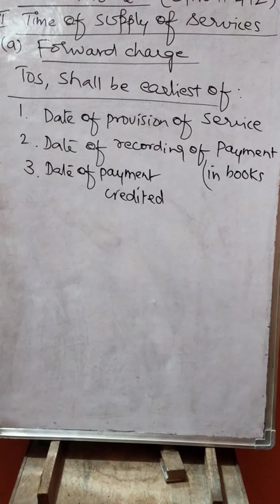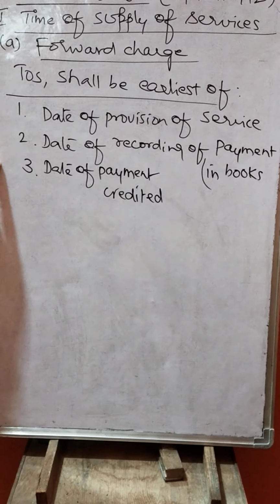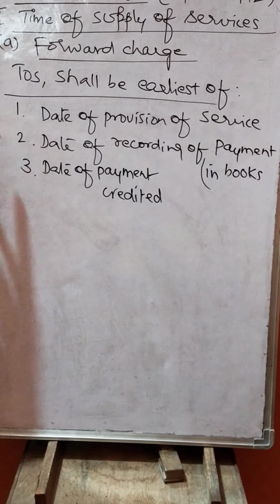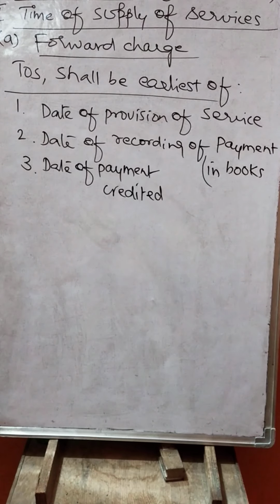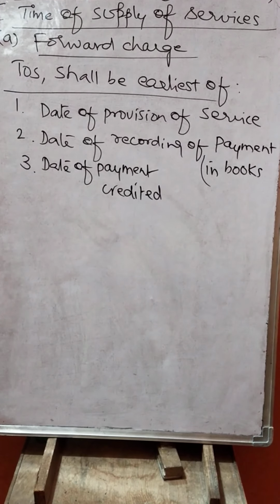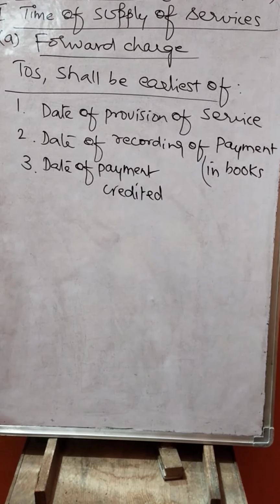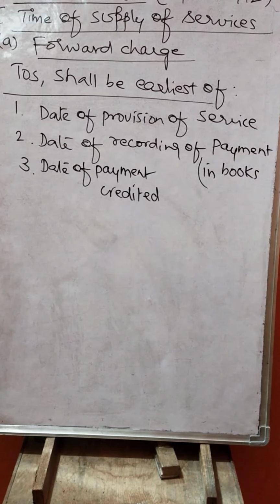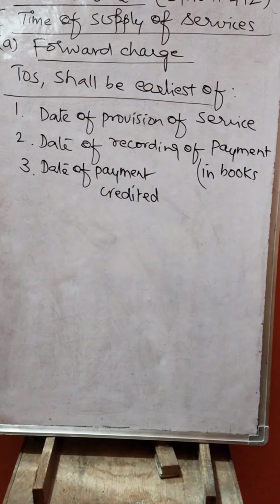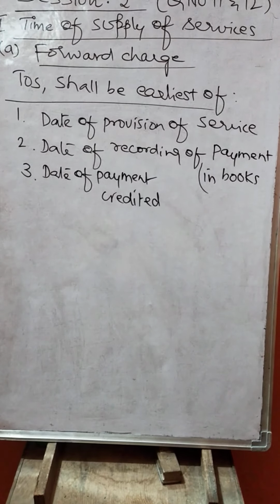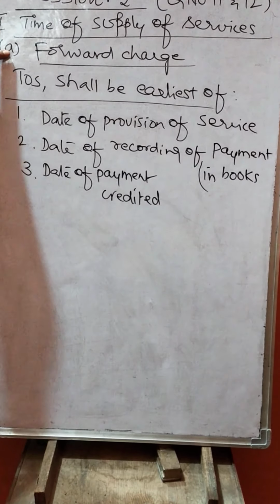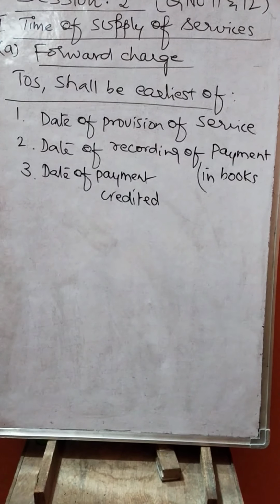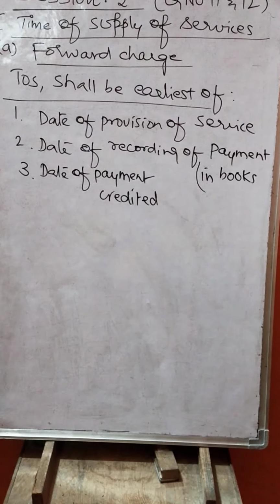So in the books of the service provider, there will be three dates: on which day he has given the service, on which date he has recorded the amount in the books of account, and on which date the payment is credited in the bank account. Of these three, whichever comes earlier should be the time of supply. We shall look into question number 11, which is on the basis of forward charge in case of time of supply of service.